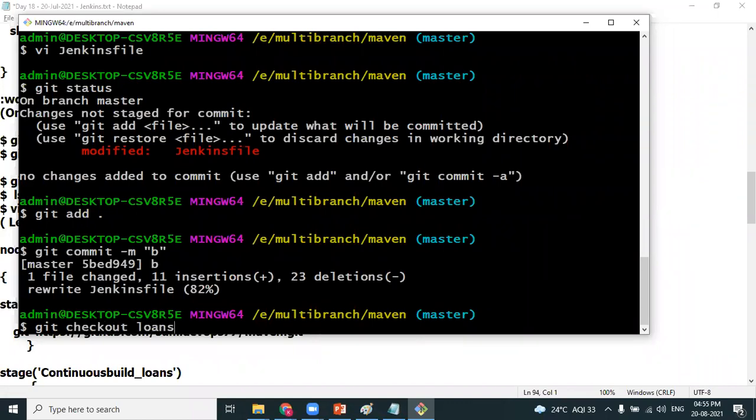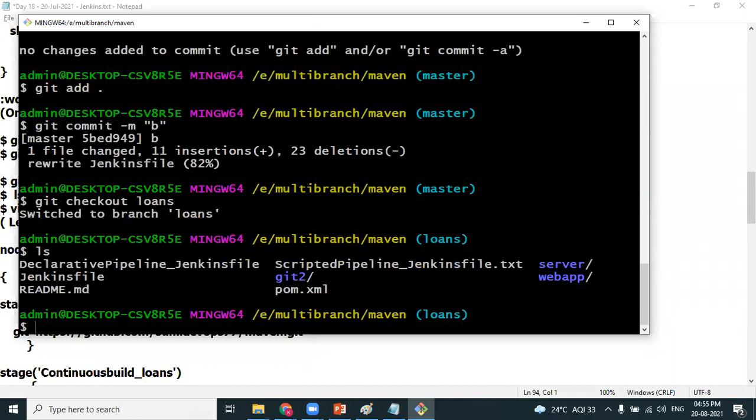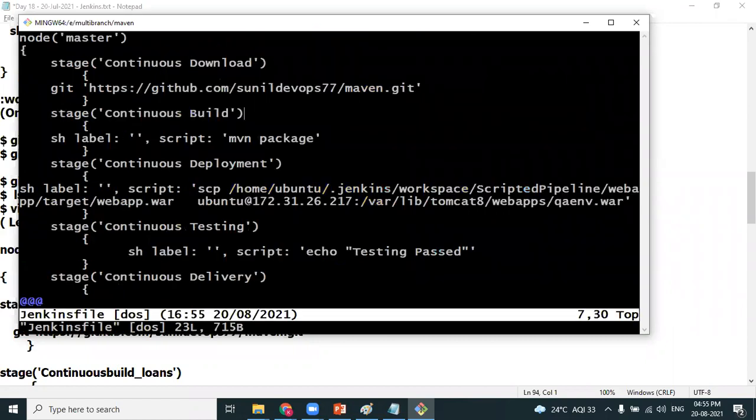Checkout loans. The loans branch also has a Jenkinsfile, isn't it? Agree? So I want to open this particular Jenkinsfile. What does this Jenkinsfile contain? That Groovy code. How many stages will that Groovy code have? All 5 stages, because that's a different file. That Jenkinsfile is present in the master branch, and this Jenkinsfile is present in the loans branch. Am I right, Anuj? Correct. So because we made changes in one file, that will not reflect here, because it's present in a different branch. For simplicity, I want to have only 2 stages, so I delete the remaining 3 stages.